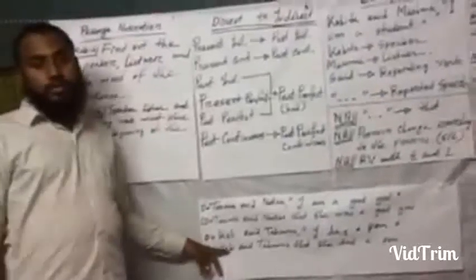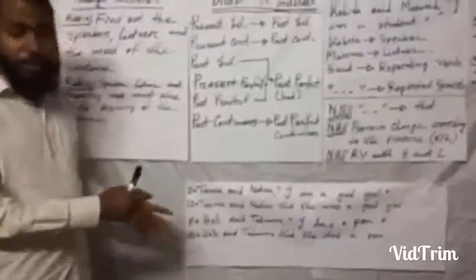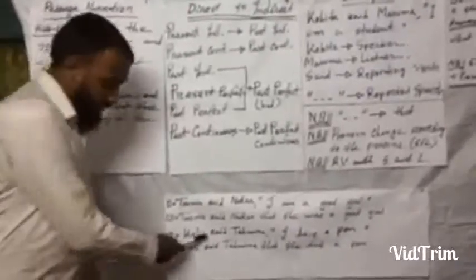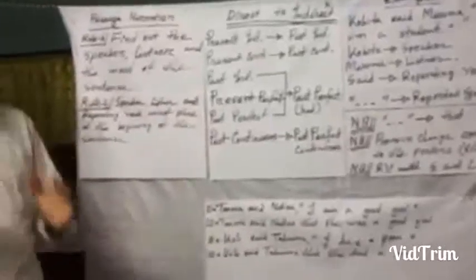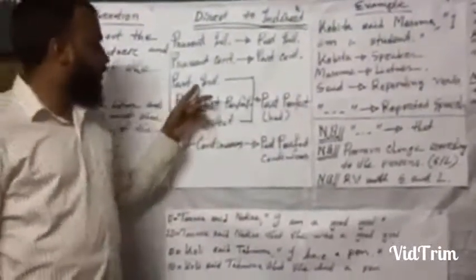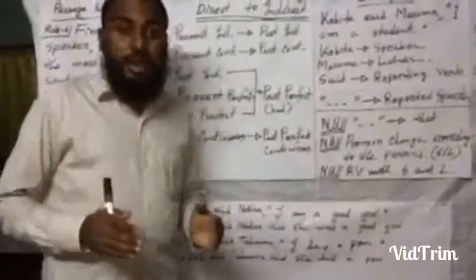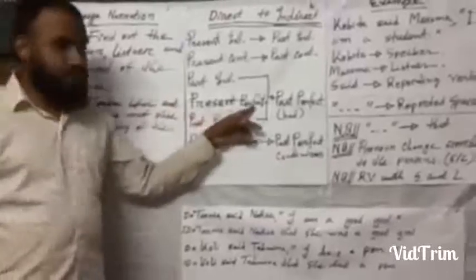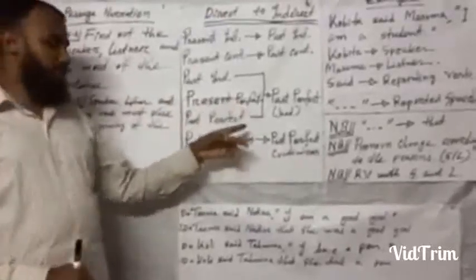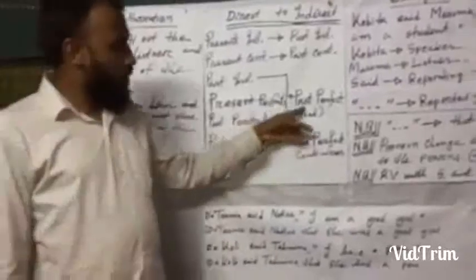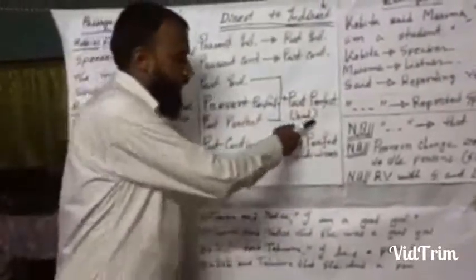Then we look at another sentence. Here it is a little bit different from the earlier examples. Koli said to Tahmina, "I have a pen." Here the verb "have" comes, so no doubt it is present perfect tense. And if present perfect tense comes, we must convert it to past perfect tense. We must use "had" here.